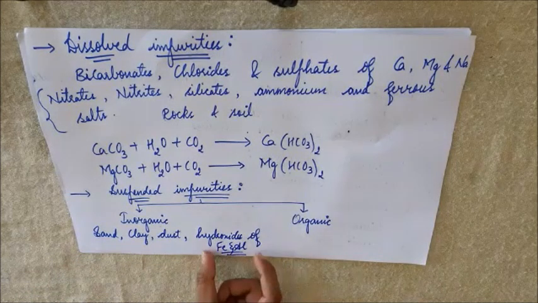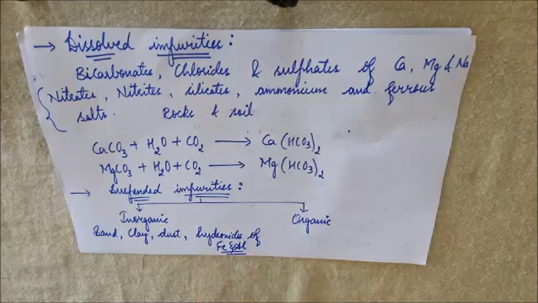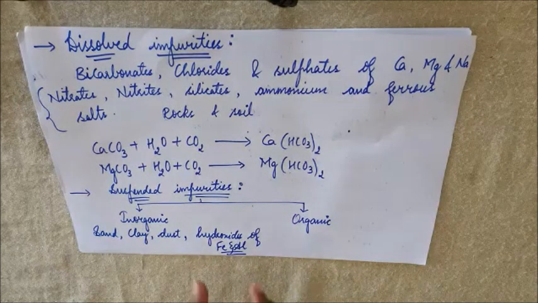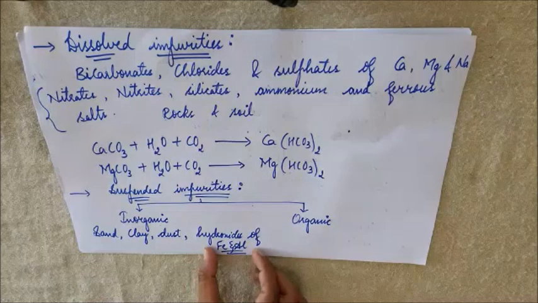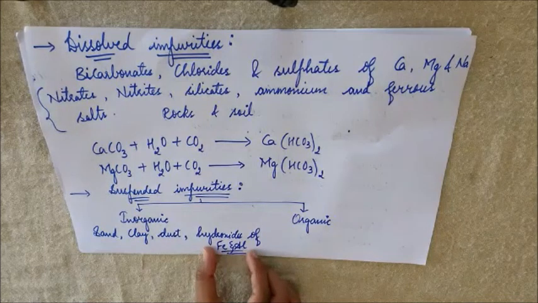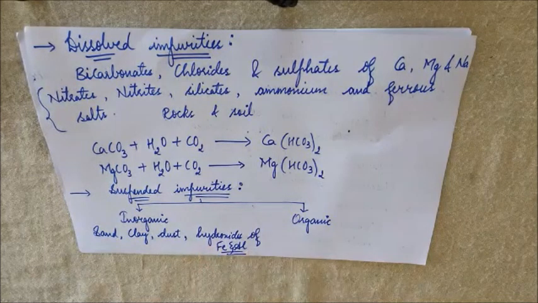Now, from where do these hydroxides of iron and aluminium come into water as suspended impurities? These hydroxides of iron and aluminium come into the water from erosion of soil.